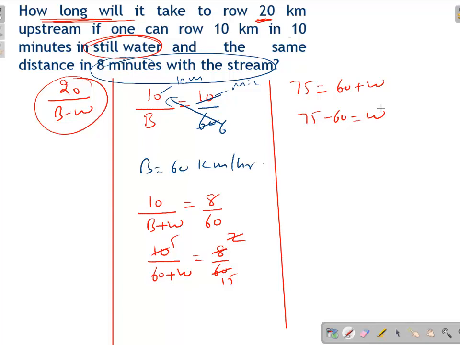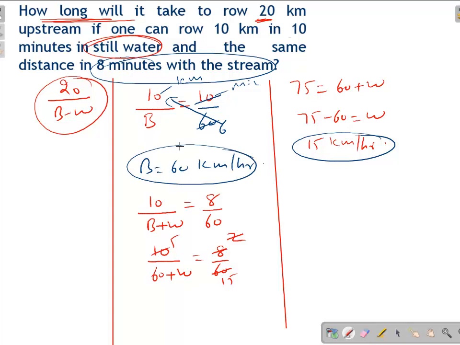Now our basic purpose here is to have a basic knowledge of the concept. After that, you can do practice at your own end, students. So speed of water will be 15 km per hour. And now what is the question? We know speed of water is 15, speed of boat is 60. Both the things are given, and the question was how long will it take to row 20 km upstream.